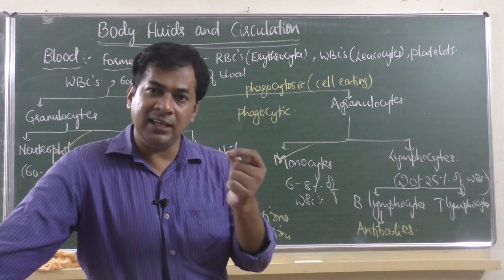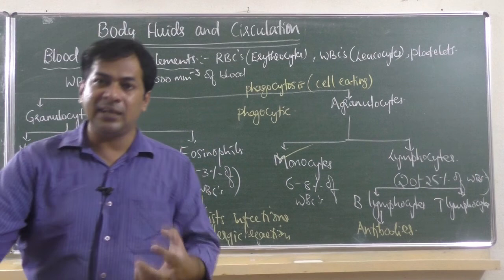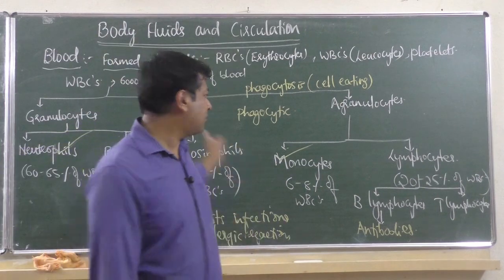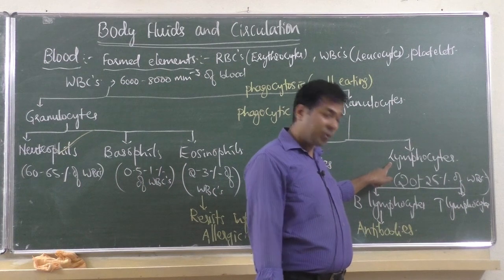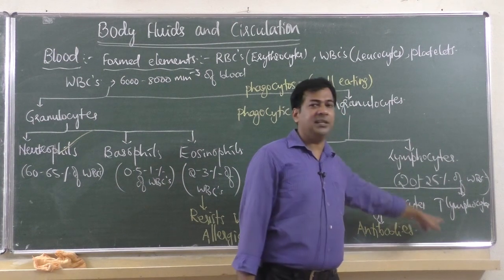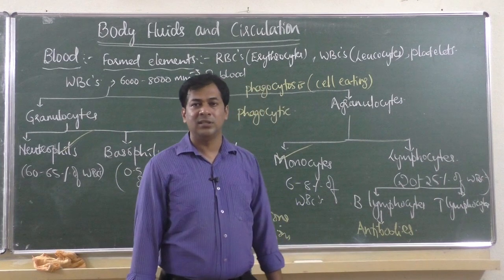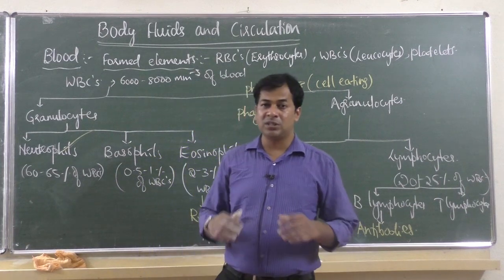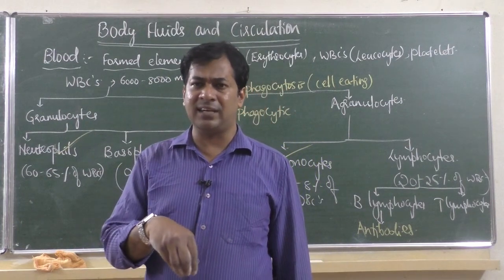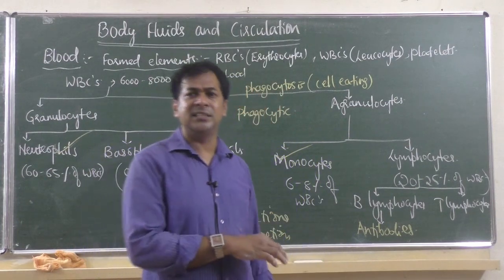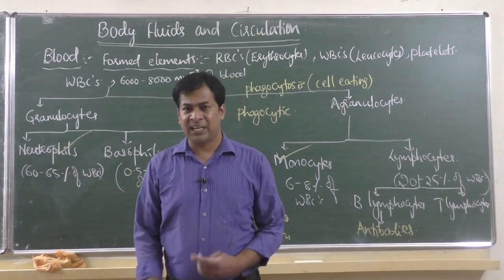So whenever any bacteria enters, to kill that bacteria, one of the white blood cells, the lymphocytes, produces B lymphocyte and T lymphocyte. And B lymphocyte produces antibodies, and these antibodies are produced against the antigen. Any bacteria or virus that enters is an antigen. To kill that antigen, some chemicals are produced, called antibodies. And you should know that.